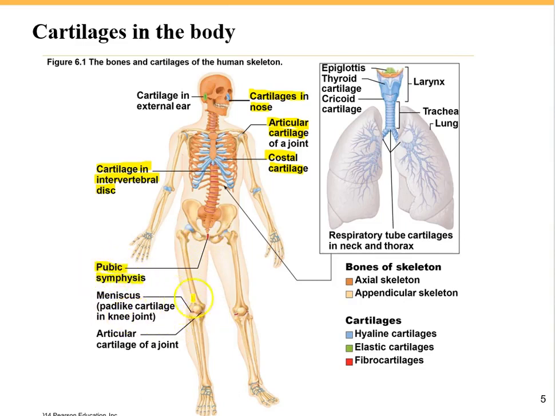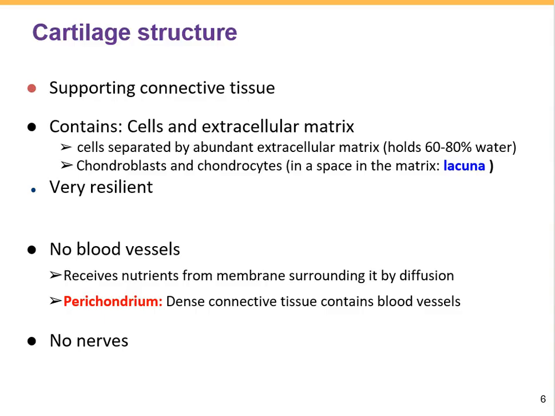Even inside of the knee joint, there is a pad-like cartilage, which is called meniscus. And also, if you look at the respiratory tube, you can find many cartilages here. In the larynx, we can find epiglottis cartilage, thyroid cartilage, cricoid cartilage, and also in trachea, we have cartilage as well. Okay, and now let's see what is the structure of cartilage.